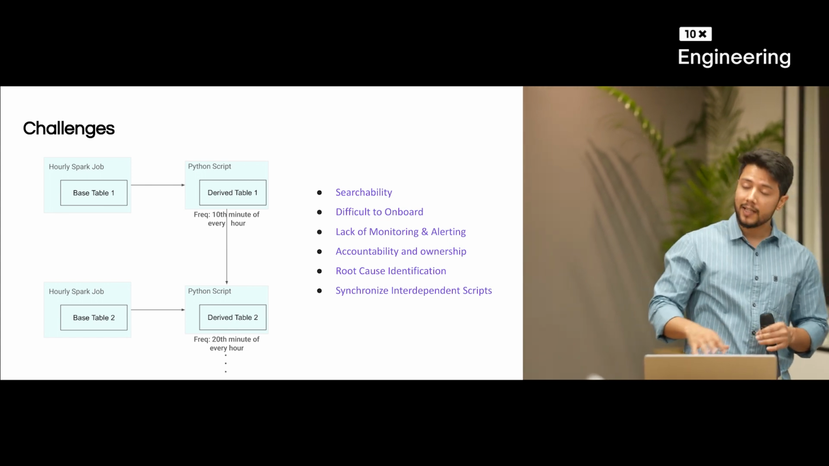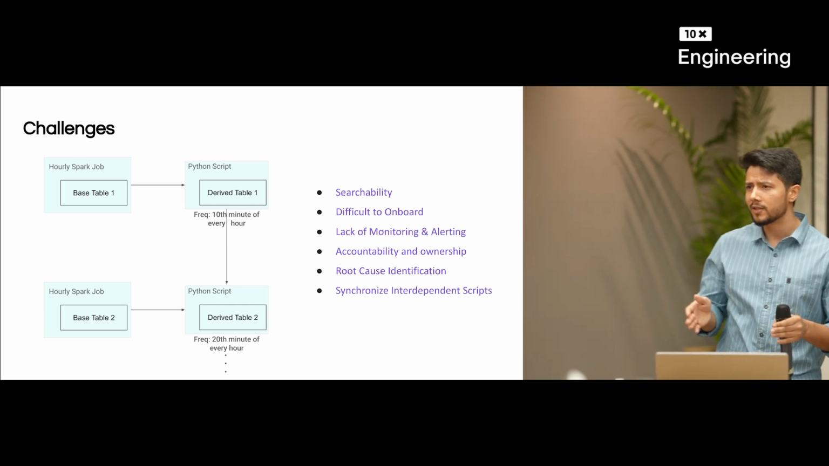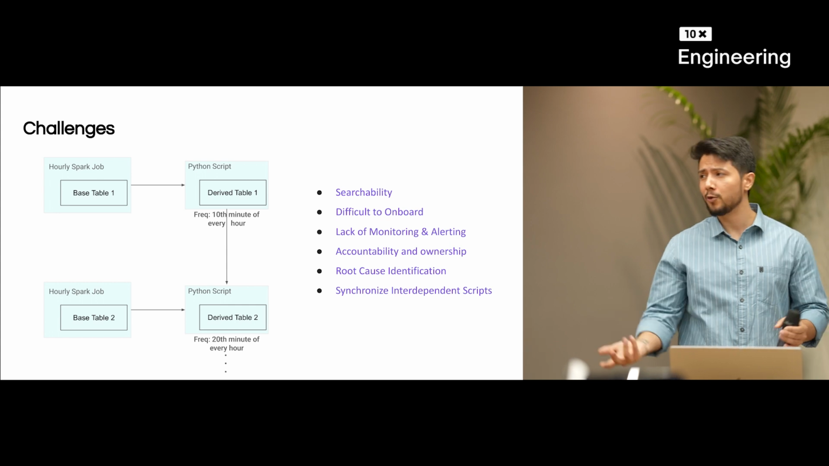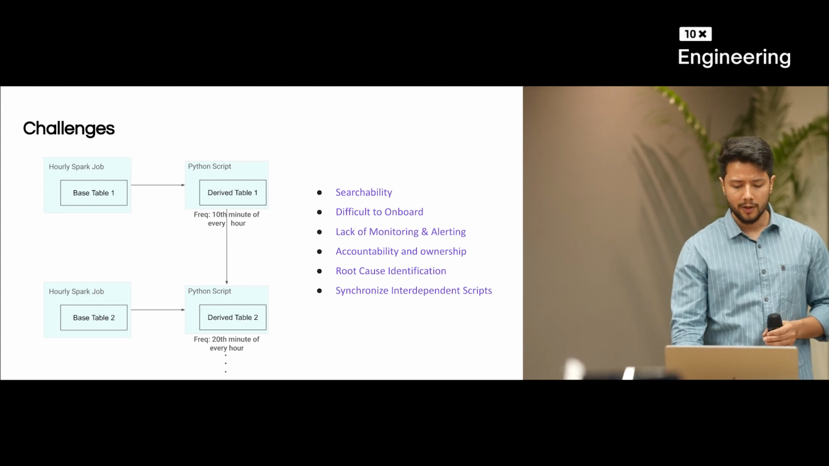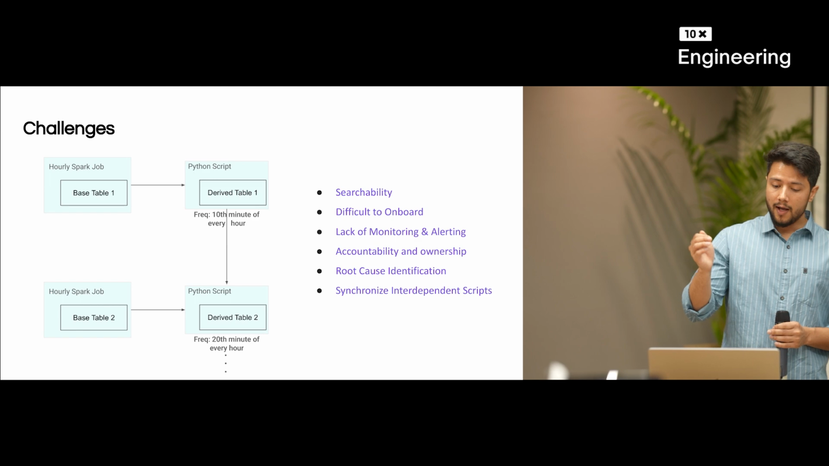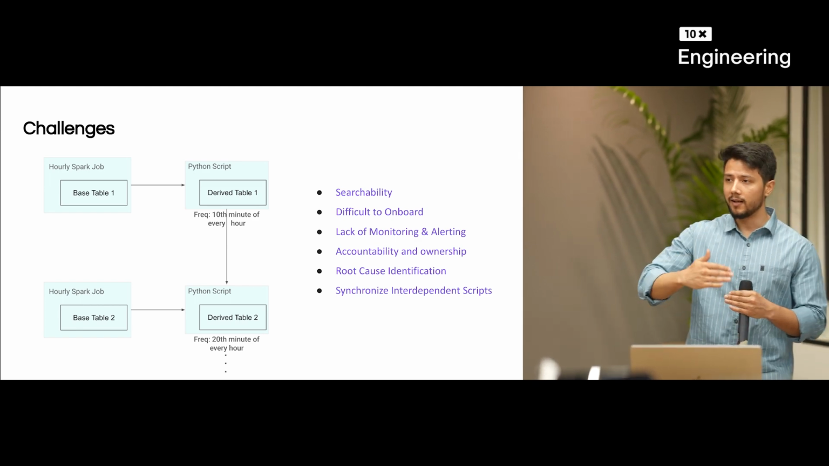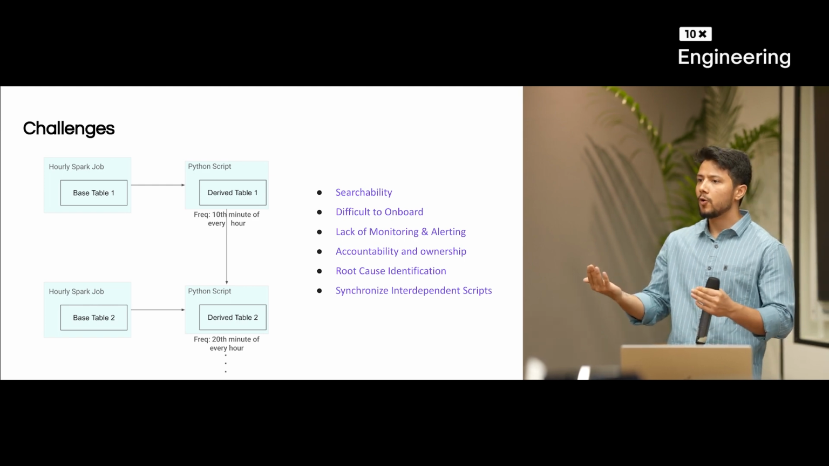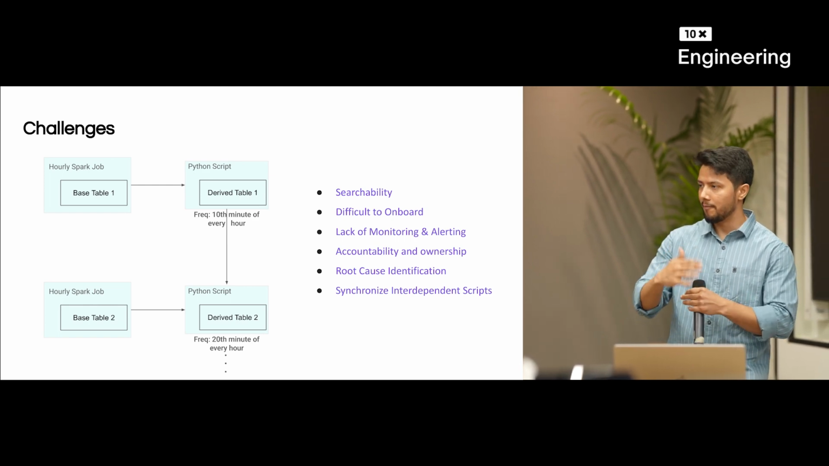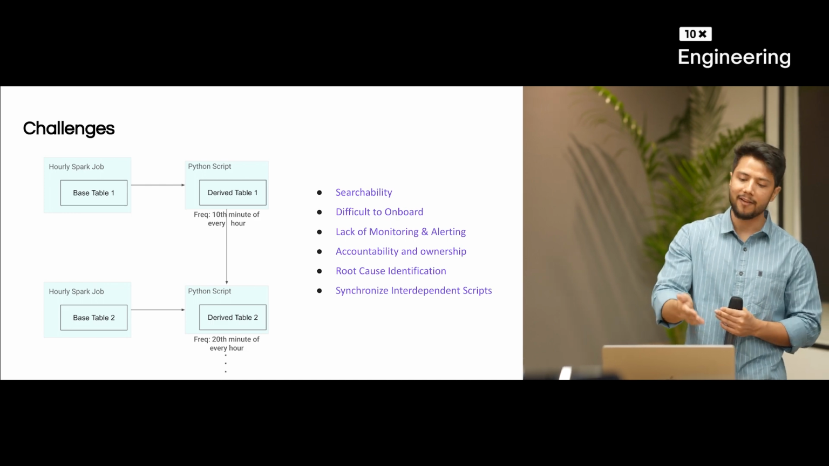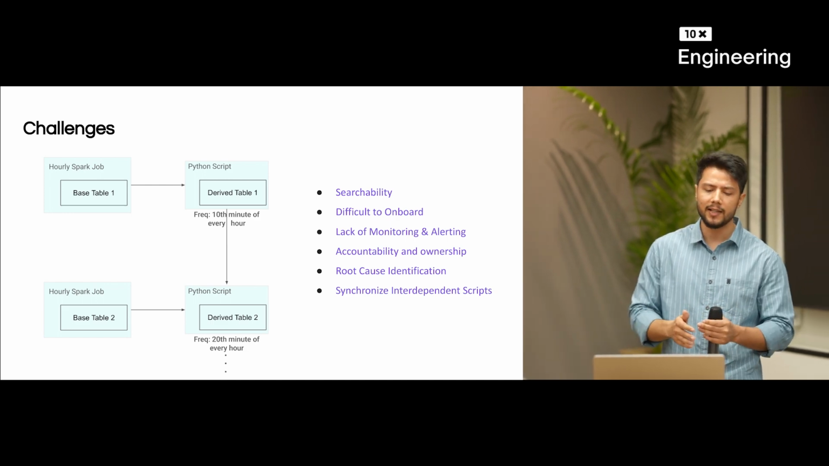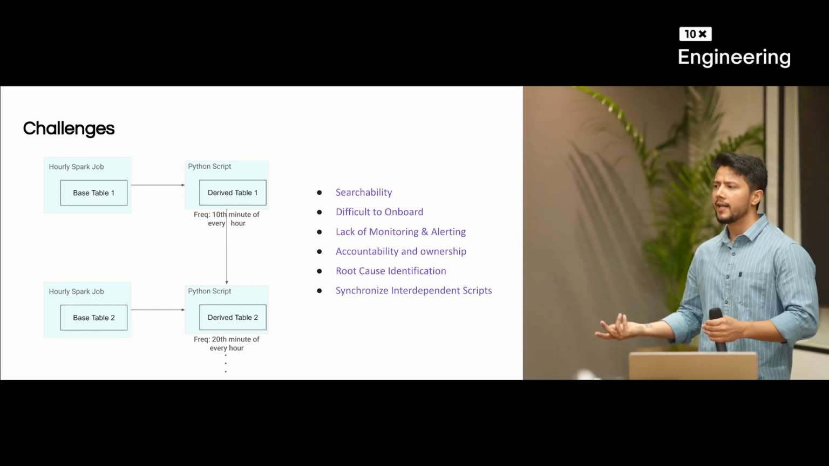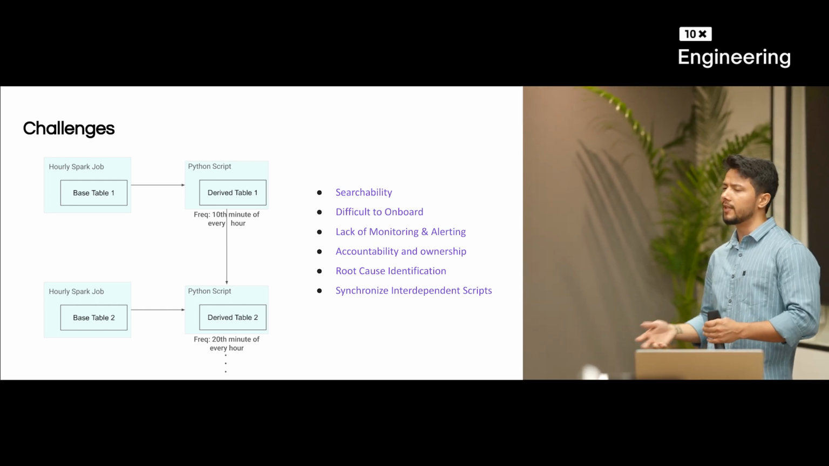Ultimately, let's just say we identify the root cause: that derived table was the one due to which we were facing this issue. What can we do in this situation? Okay, let's think about it. As of now, both the scripts are running in their own environment. There is no synchronization between these two scripts. So at max, by default, instead of updating derived table 2 in the 20th minute, we can take some more buffer and update it in the 38th minute. That's all we can do.